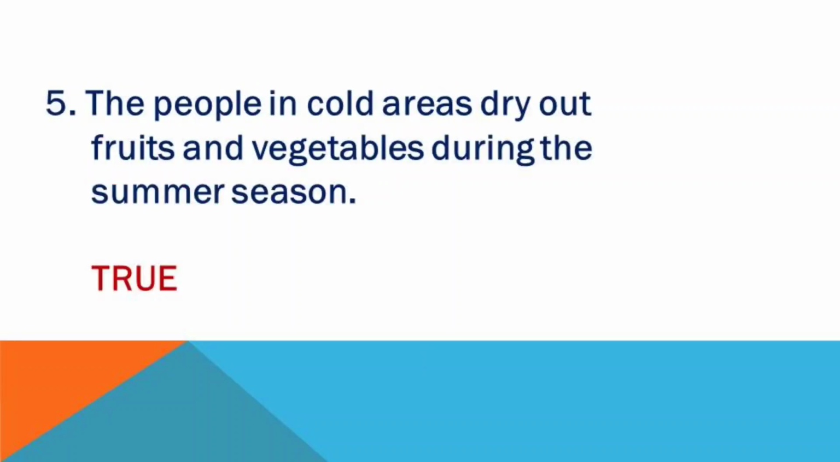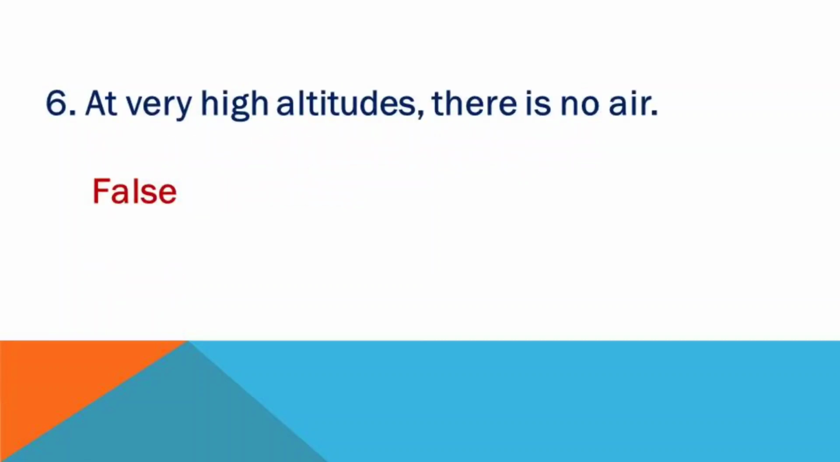Question number 5. The people in cold areas dry out fruits and vegetables during the summer season. Yes, it is a right statement, and so the answer is true. Question number 6. At very high altitudes, there is no air. Listen, at very high altitudes, there is air. We never studied that at very high altitudes there is no air. There is air everywhere. So, the statement is false. At very high altitudes also there is air.